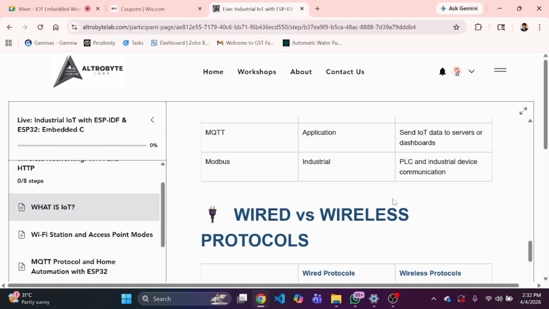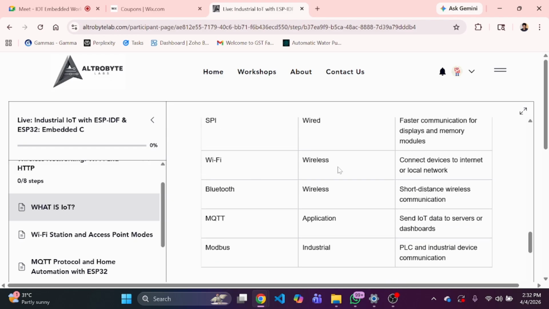And if we talk about wireless communication protocols, there is Wi-Fi, which connects devices to the internet and local network, right? Then Bluetooth, short distance wireless communication. Bluetooth also has different variants, classic Bluetooth and BLE. What is the full form of BLE? Bluetooth Low Energy. Why is it known for low energy? Because it requires less power than classic Bluetooth, and it has more features than classic Bluetooth.